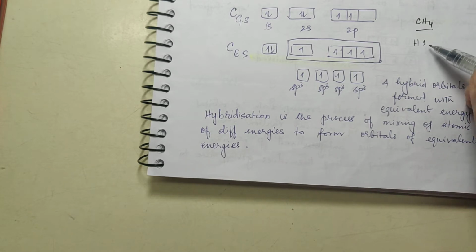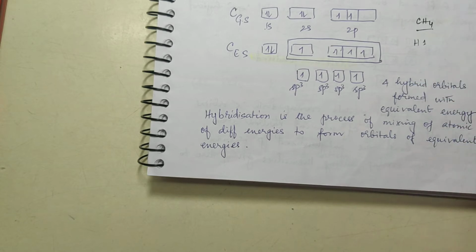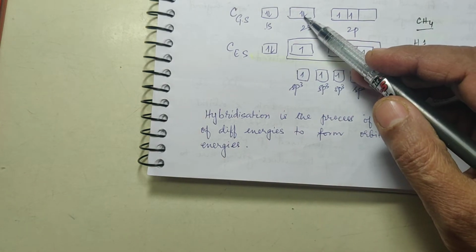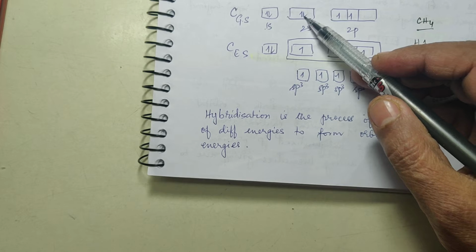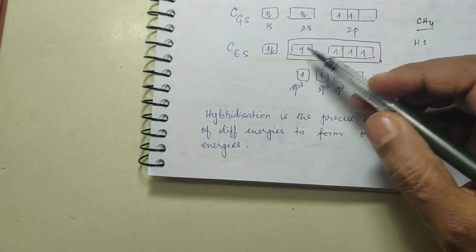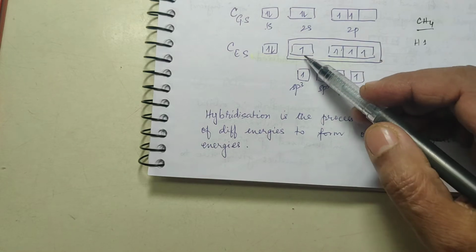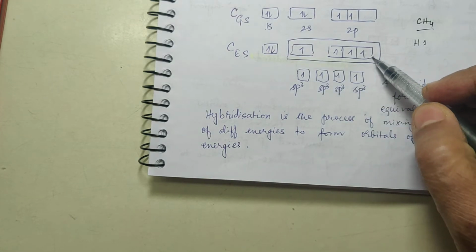This 1 electron has to be shared with one more electron, so that pairing of electrons will take place and a bond will be formed. That is why this carbon in the excited state has pushed the 2s electron to 2p, so that now in the case of carbon they are all alone. Now this is 2s and these 3 are 2p.